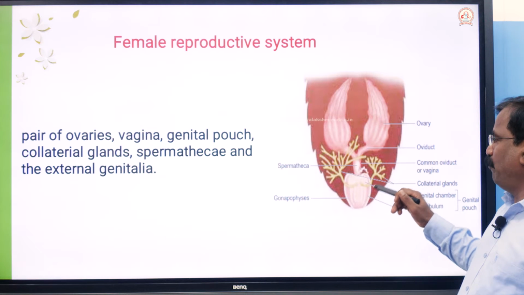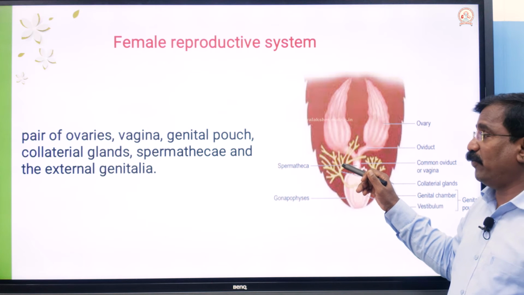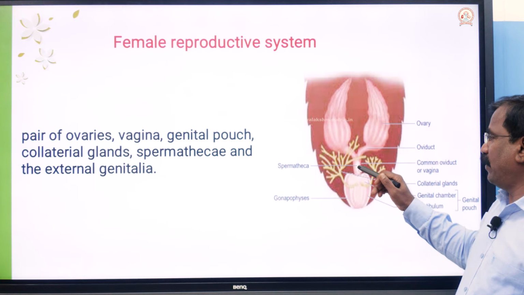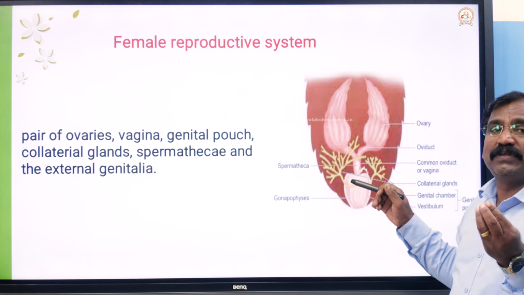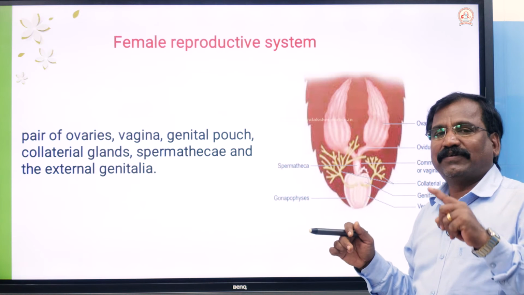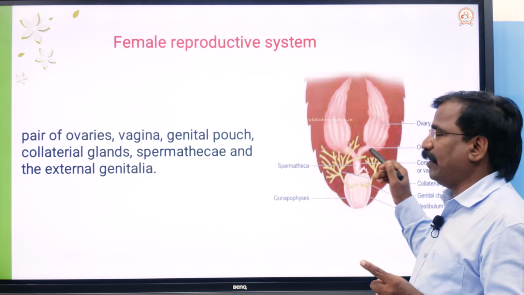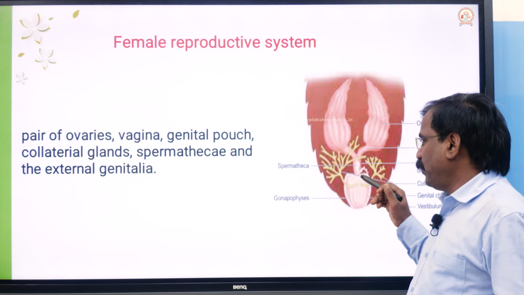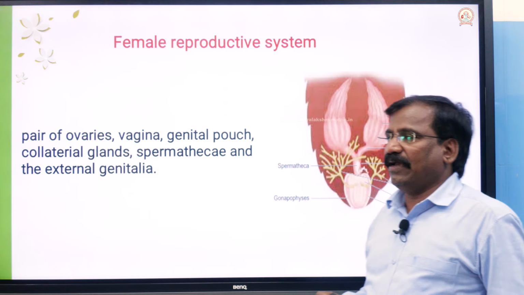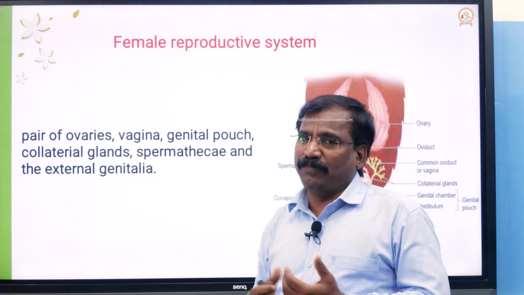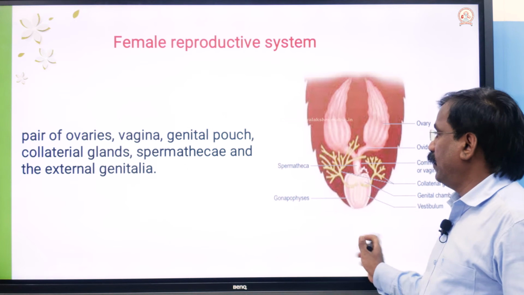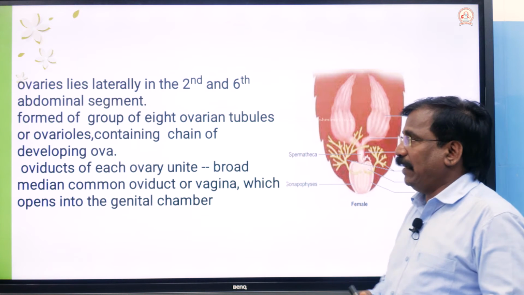This is a genital pouch and the branched structures that are called collateral glands, and spermatheca. Here the sperms are stored, already discussed in the earthworm also. A pair of spermathecae opens to the exterior through the external genitalia, which is surrounded by the phallomeres. So these are the components. Next we will discuss one by one in detail.